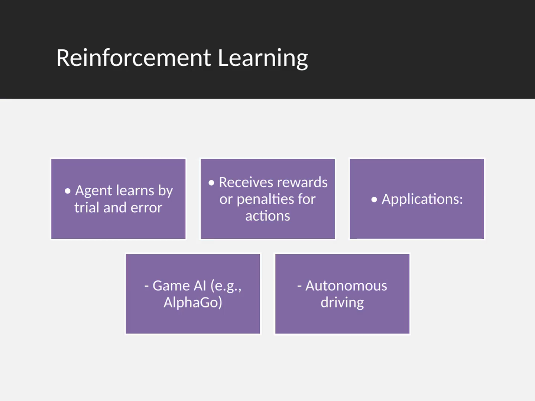Reinforcement learning trains an agent through trial and error. The agent tries actions, sees what happens, and receives rewards or penalties. Over many trials, it learns which choices lead to better outcomes. This method enabled systems like AlphaGo and is used in real problems such as autonomous driving, where feedback helps the system improve decision-making in complex, changing environments.